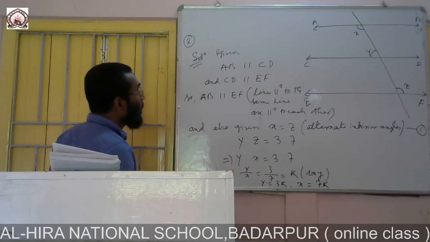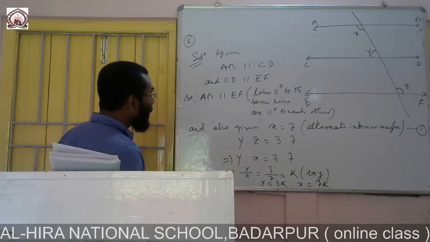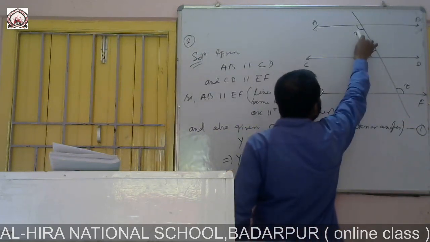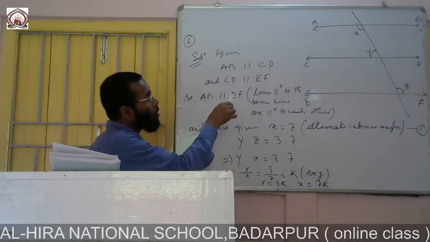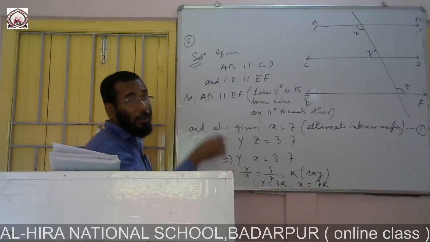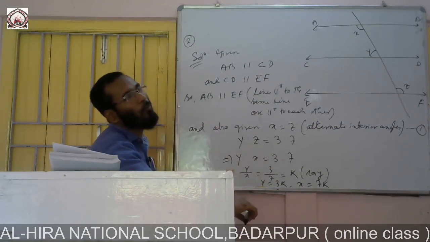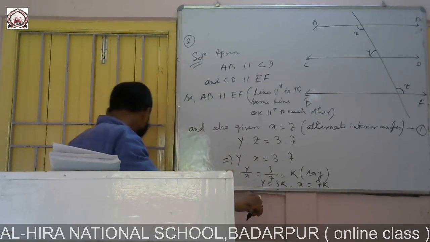Clear? Now Y and Z, you see. So X plus Y is what? This X and this Y, what type of angles are these? You see, these are interior angles on the same side of the transversal, point number 4 of the parallel lines and transversal concept.